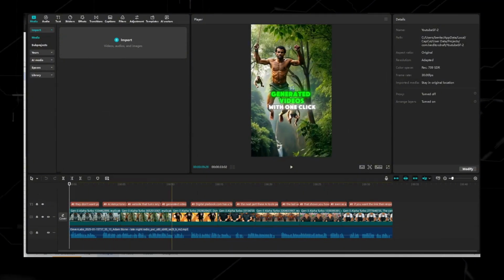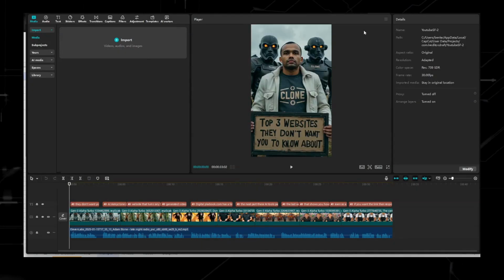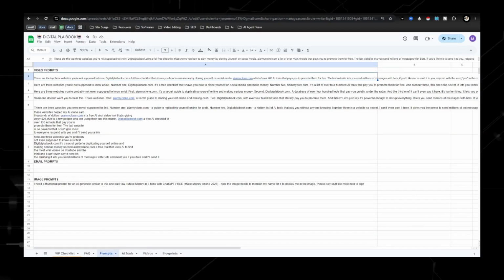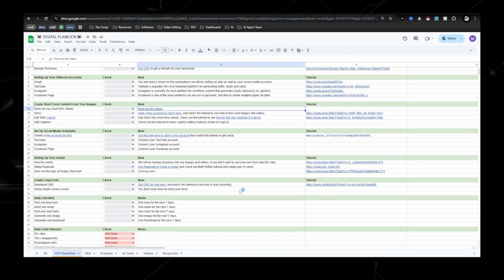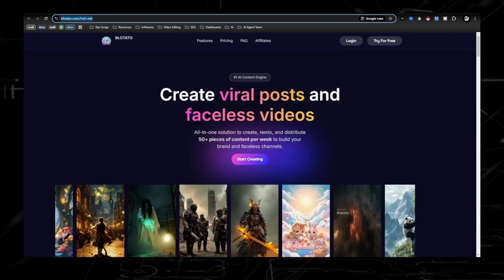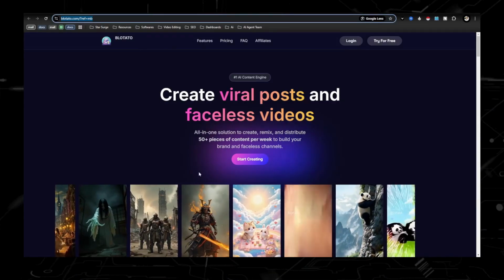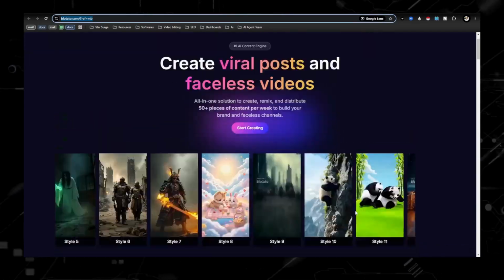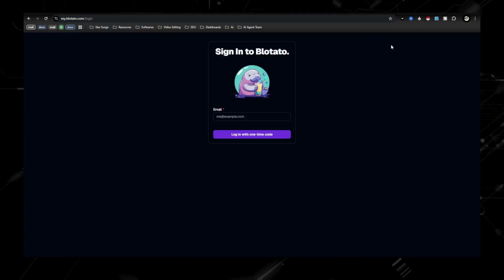Like I said, I use my own pictures, and in the digital playbook, it shows you how to use Gen 3 and Runway if you actually want to do that as well, setting up your AI avatar, your AI army. But Blotato is the new way that I've been doing this. It is super easy. The videos that you create look amazing. All you would do is log in. You can try it for free.